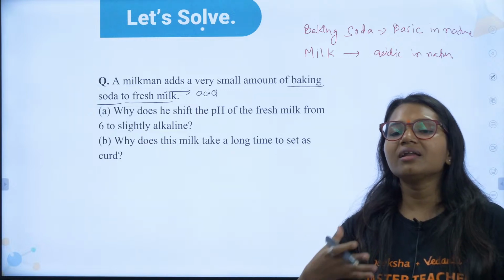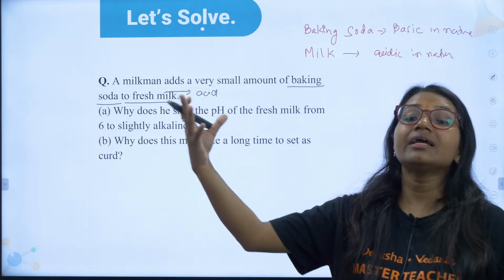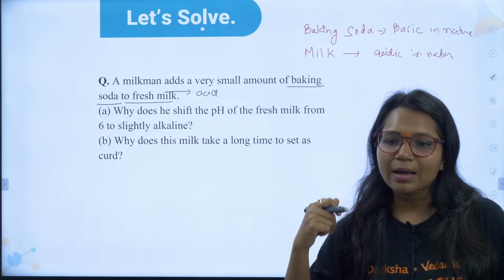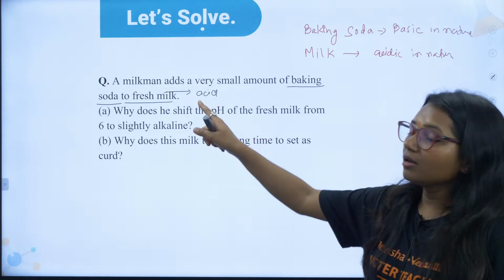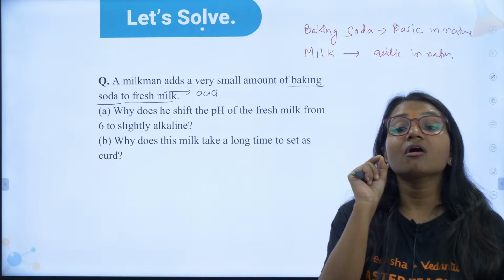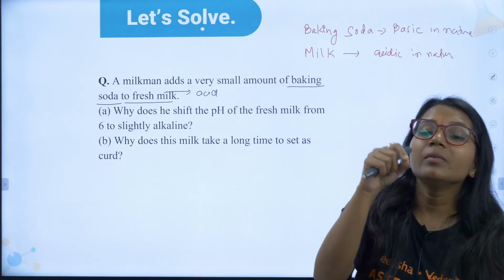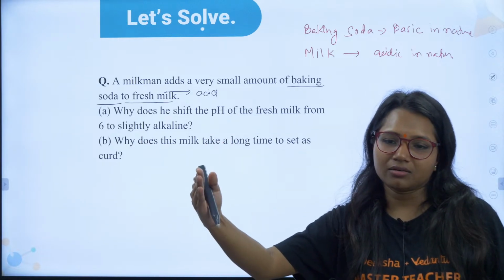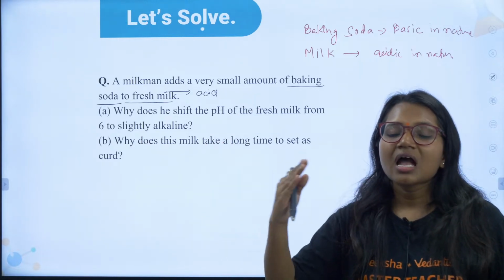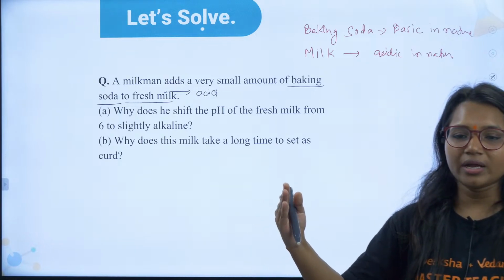Milk will get spoiled if the acid amount increases in it. So the milkman will add a small amount of base in milk, so that milk will become slightly basic. Are you getting my point?